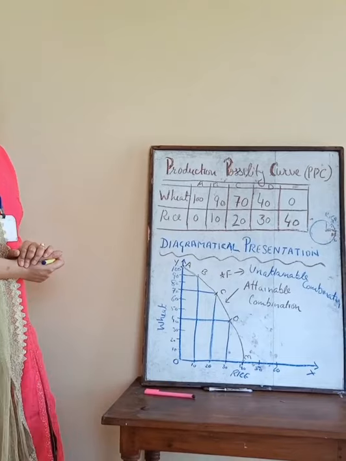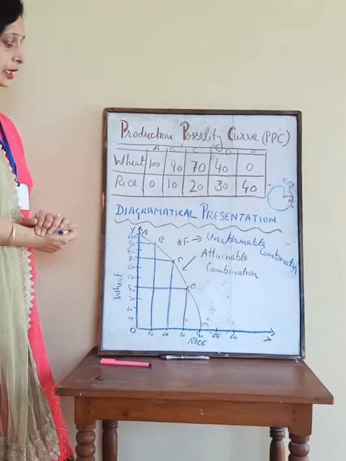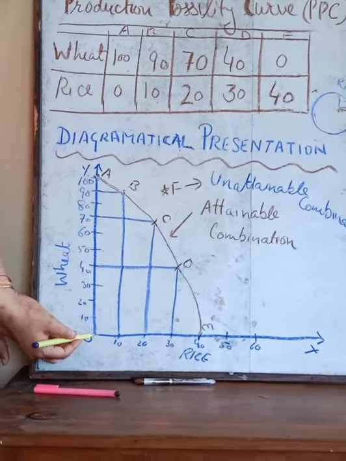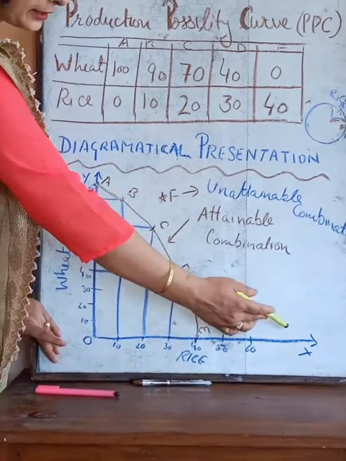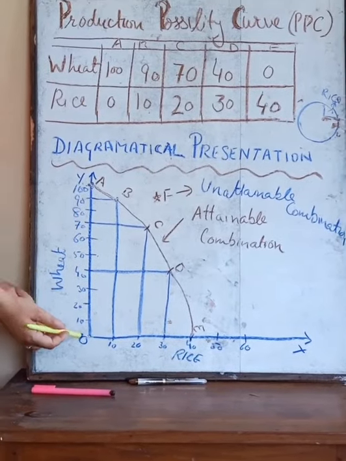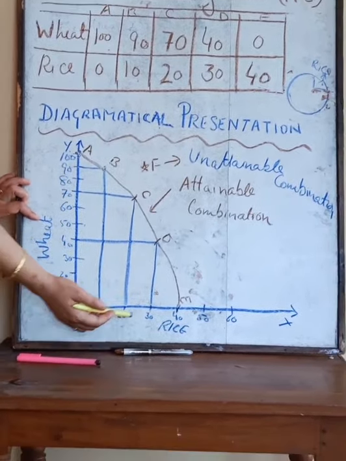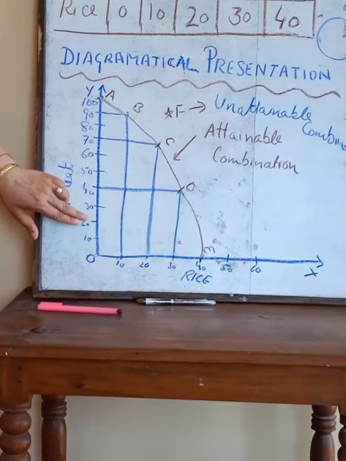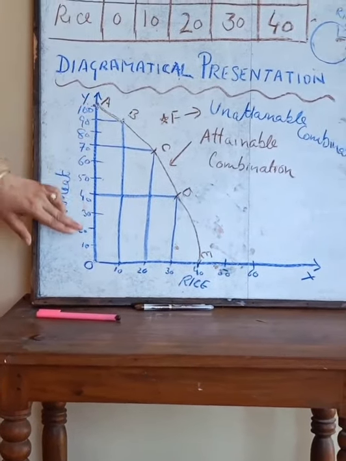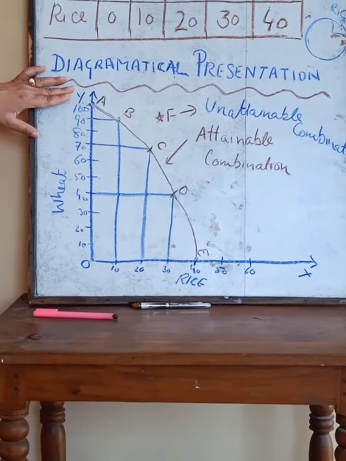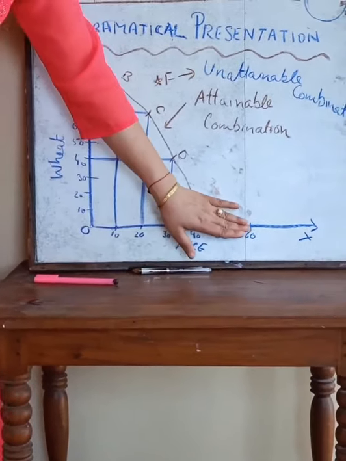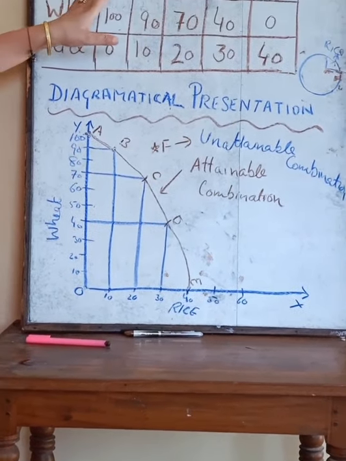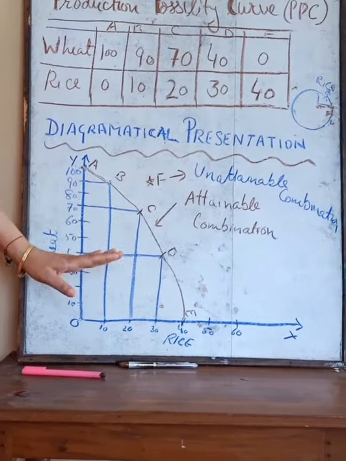Let's come to the diagrammatical presentation. I am taking the diagram of this PPC. This is the origin point, and here I am taking the x-axis, this is the y-axis. On the y-axis I am taking wheat, and on the x-axis I am taking rice. Here I have marked 10 to 100 points on the y-axis, and 10 to 60 points on the x-axis. Here I will join these points. I will find these combinations through diagrammatical presentation.